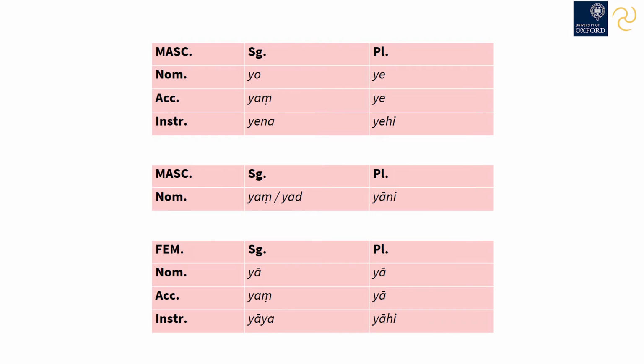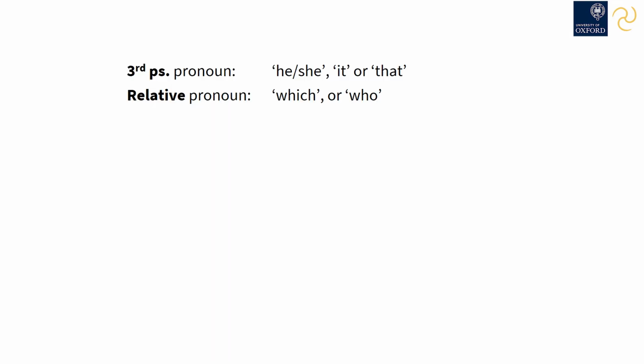The declension of the relative pronoun looks exactly like the declension of the third person pronoun tam. The only difference is the first letter. As you can see, it's ya instead of ta or sa. So whereas the third person pronoun means that, he or she or it, the relative pronoun means which or who.